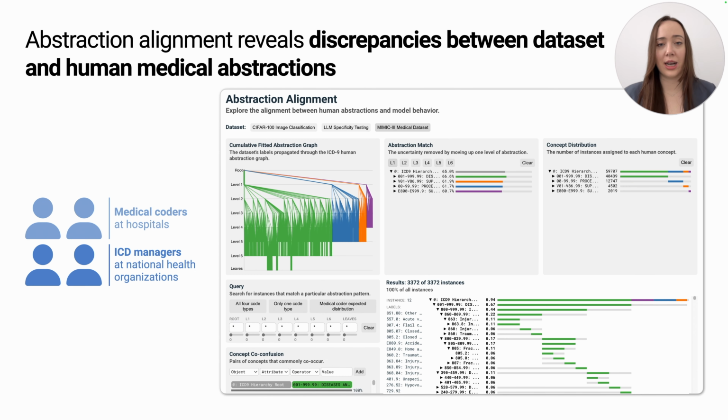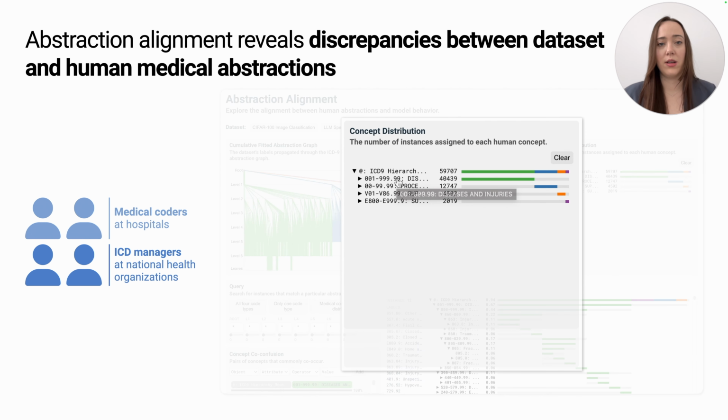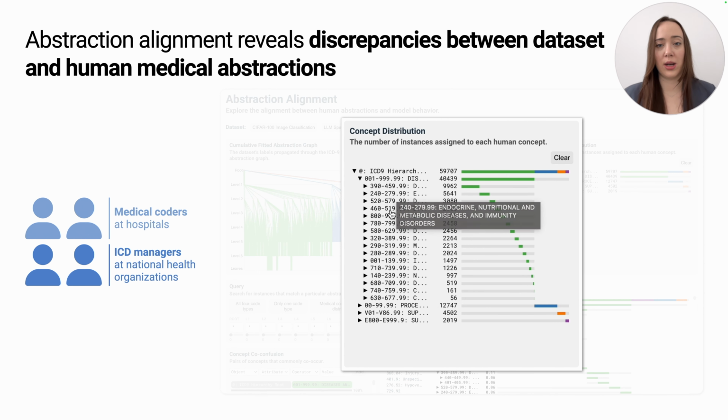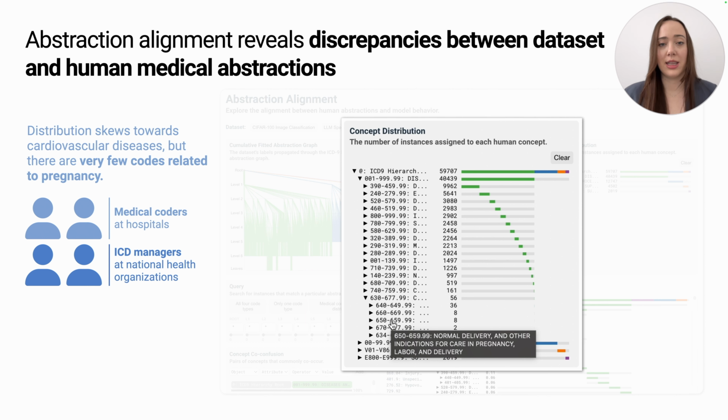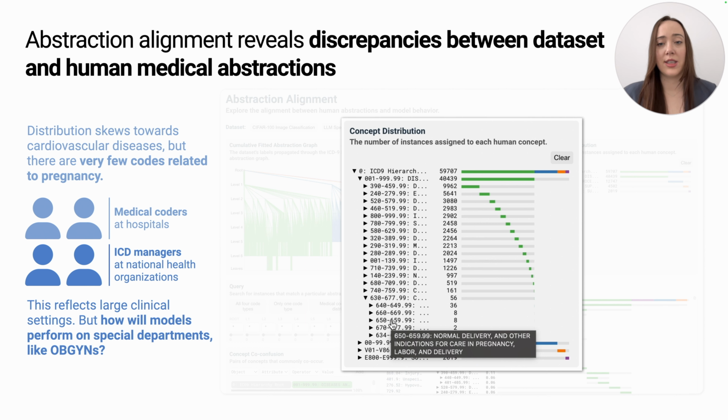Since abstraction alignment aggregates highly specific ICD codes into higher-level medical concepts, users were able to make sense of how the dataset's codes did or did not align with their expectations. For instance, by analyzing the distribution of concepts across levels of abstraction, users found that there were many cardiovascular disease codes, but very few related to pregnancy. For ICD managers, this was a big concern. While cardiovascular diseases are prevalent in large hospitals, these users are in charge of nationwide code usage, so they worried that models trained on this data would struggle in specialty departments like OB/GYN clinics.